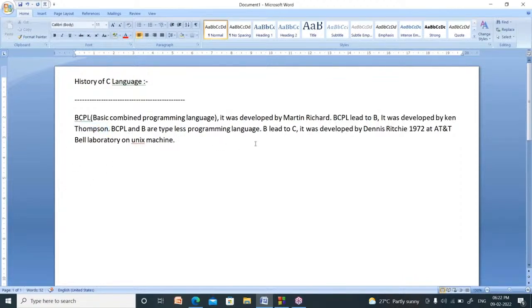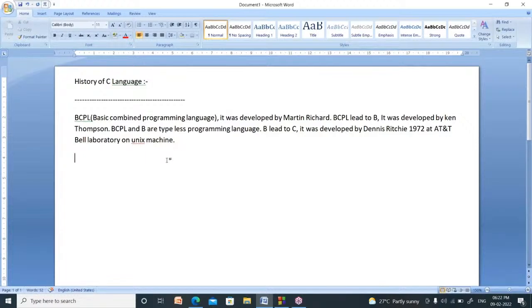From B language, C language was developed by Dennis Ritchie. BCPL and B are typeless programming languages, meaning there are no data types in those languages. C is a typed programming language. That means it has data types.